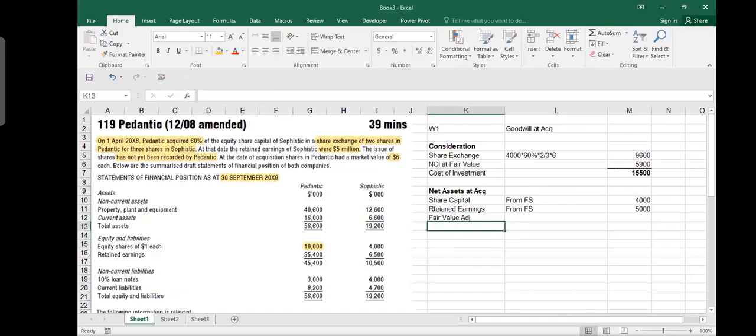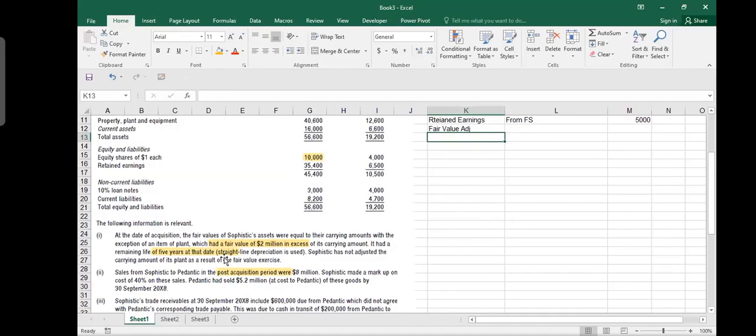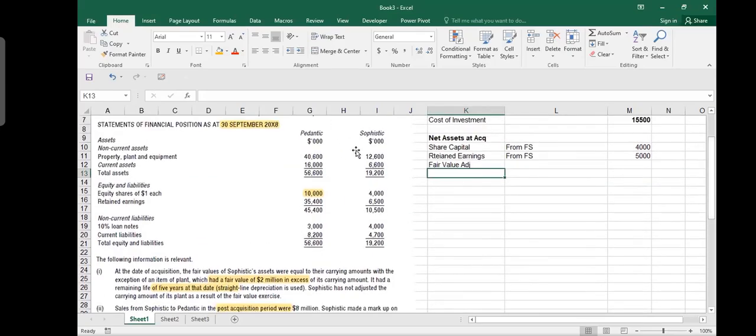They increase your net assets. Your fair value adjustment was given somewhere here. So fair value adjustment means that the net assets of the subsidiary were more. I explained it before, I'm telling it again, that sometimes this subsidiary, Sophistic, shows its assets on the balance sheet at cost model, but the parent is doing the fair value model. So the market value is probably 2 million more. On the balance sheet, you see 12.6 million, but maybe in the market it is 14.6 million. So when you make a fair value adjustment, essentially you are doing revaluation. And you know that revaluation means debit non-current asset and credit.